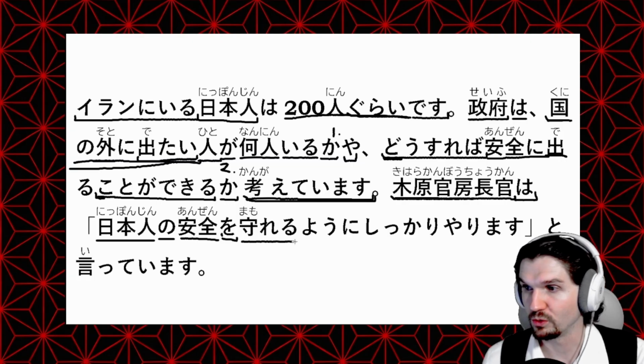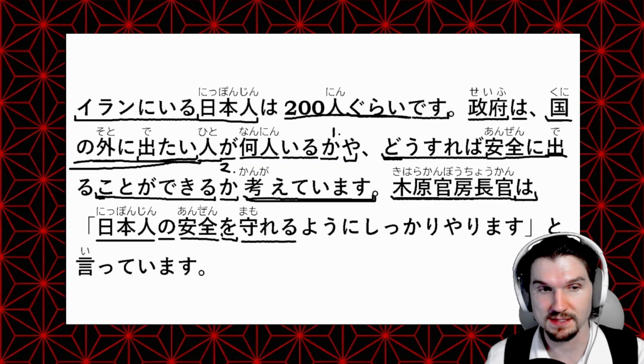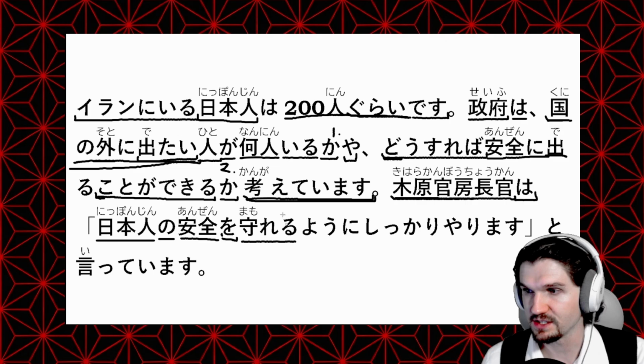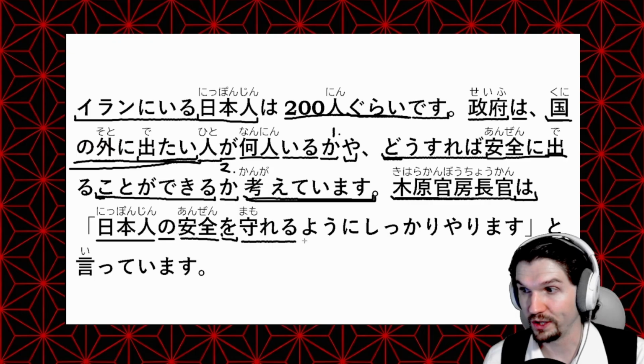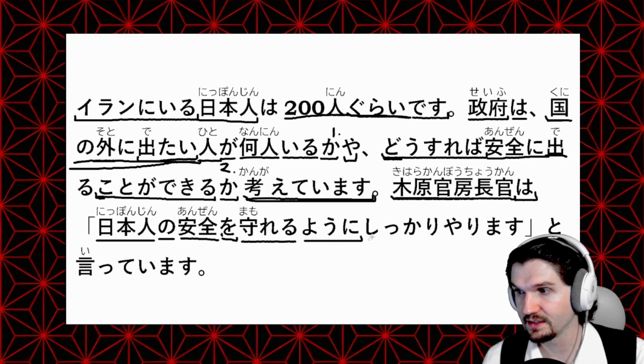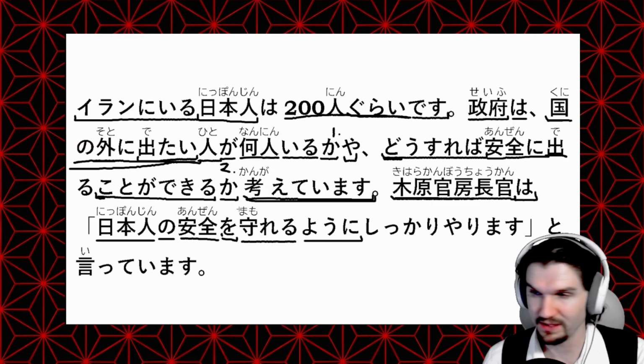守れる. So 守る is to protect. This is in the potential form. In addition to ことができる, we can also change this into the potential form to say able to do this. And then we have a ように again. So something is happening so that this happens.